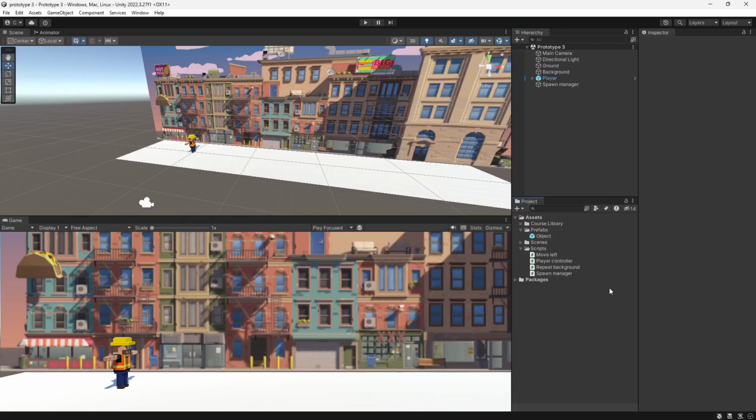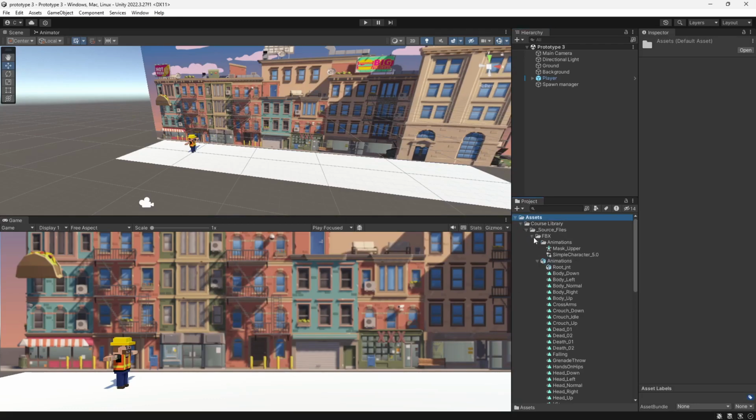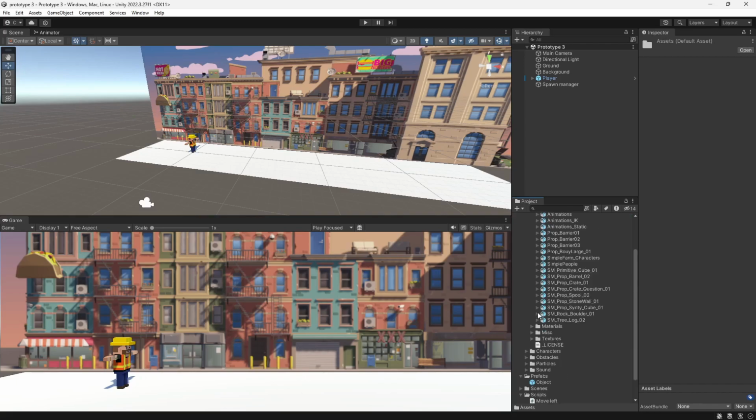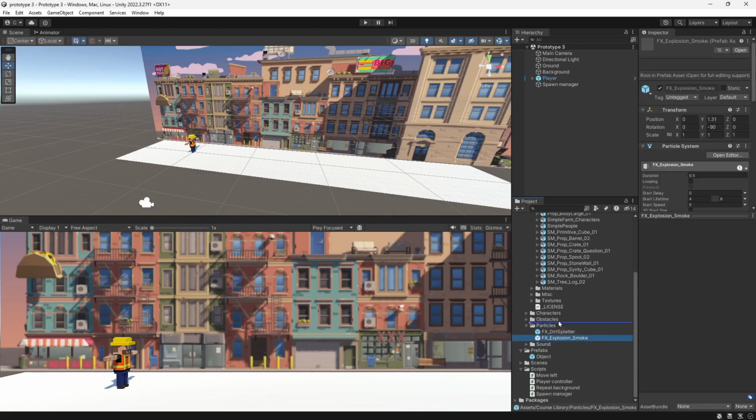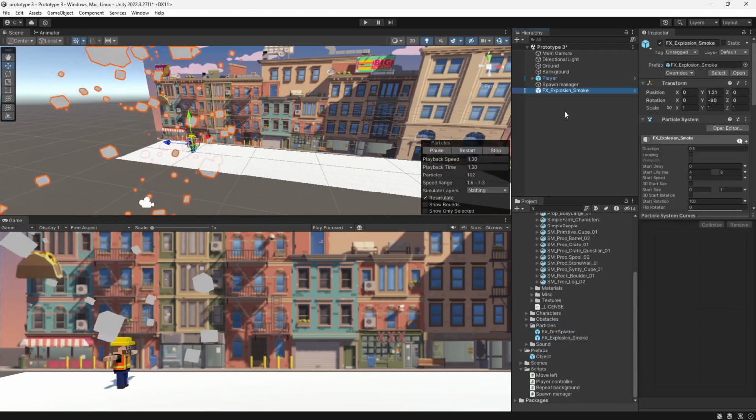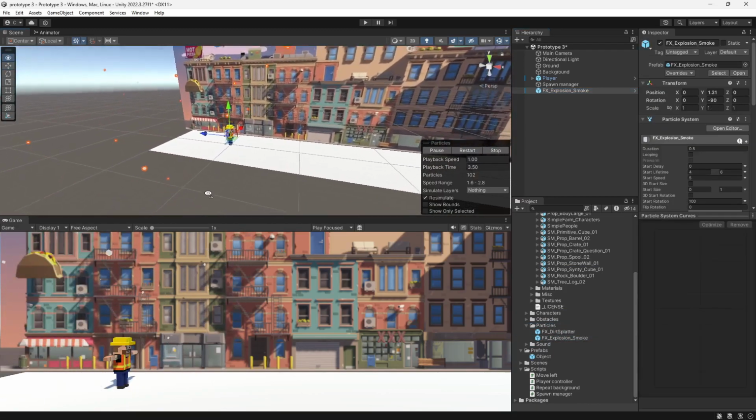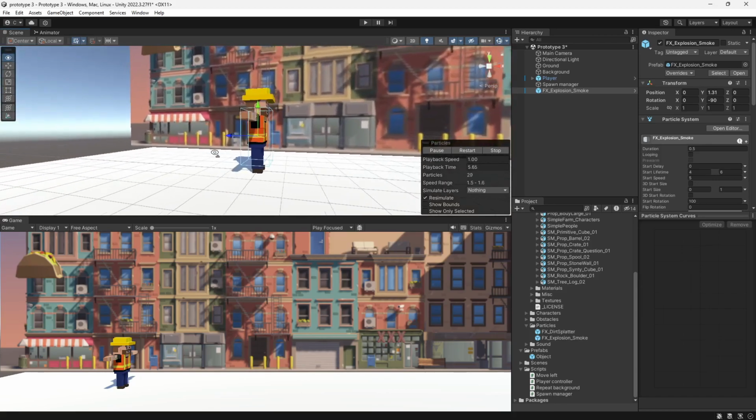Alrighty, I just did the first little lesson. Watched the video, and now I need to find where the particles are kept. Right here. Open the particles, and then we have an explosion smoke. Let's get a little closer so we can see it better.